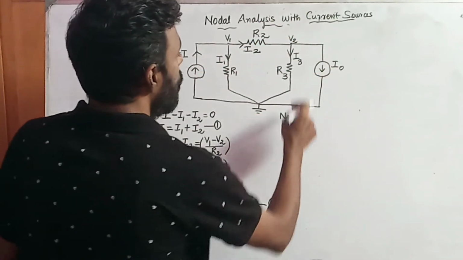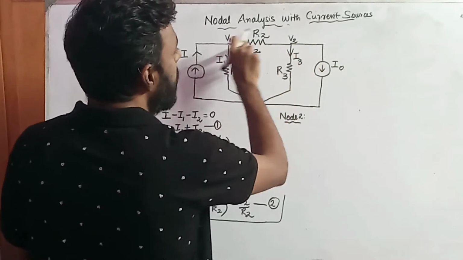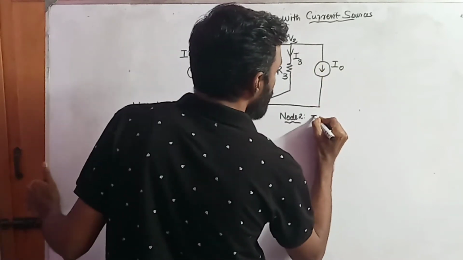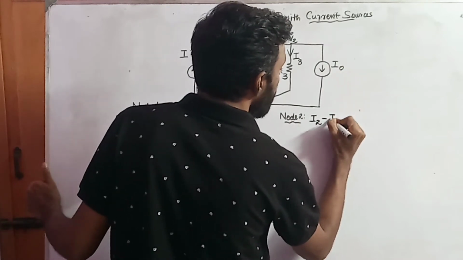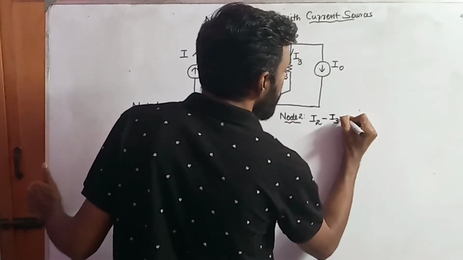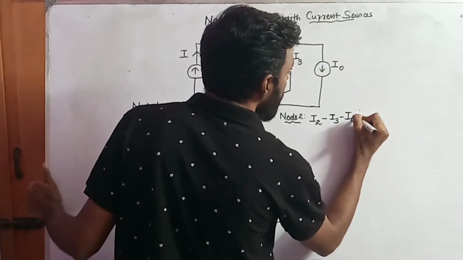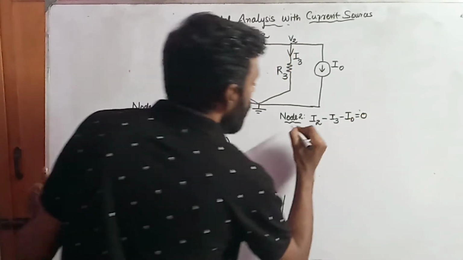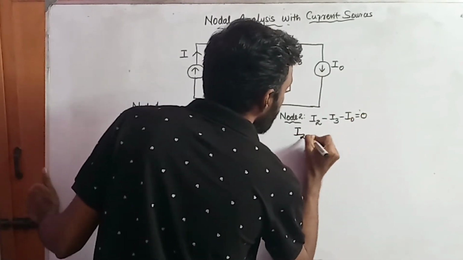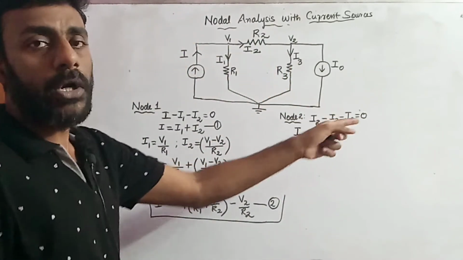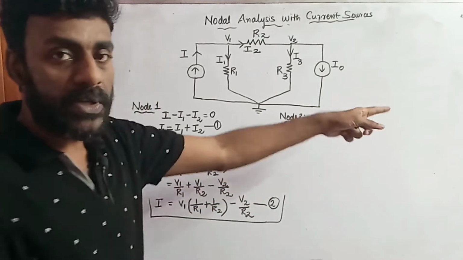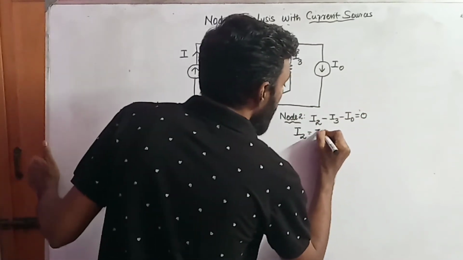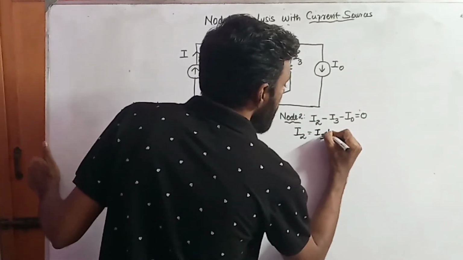So for node 2, the incoming current I2 minus I3 minus I naught equals 0. I'm taking I3 and I naught to the right-hand side, so the negative values convert to positive. So I2 is equal to I3 plus I naught.